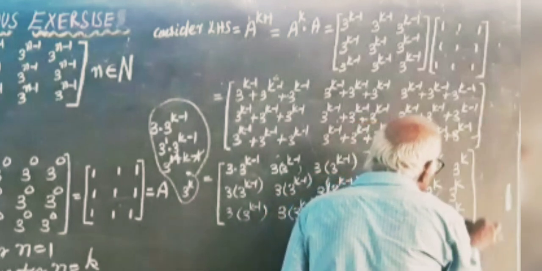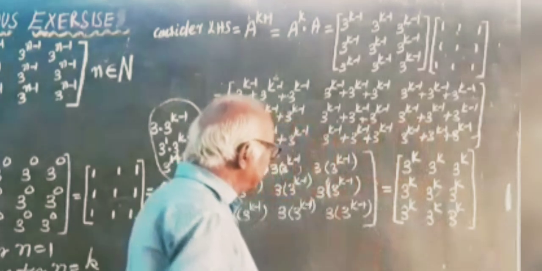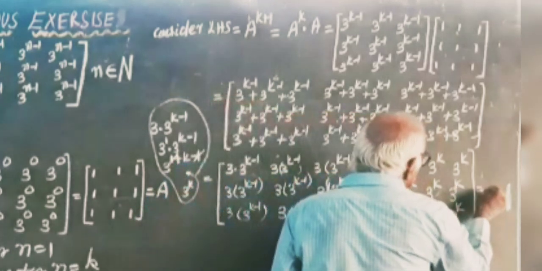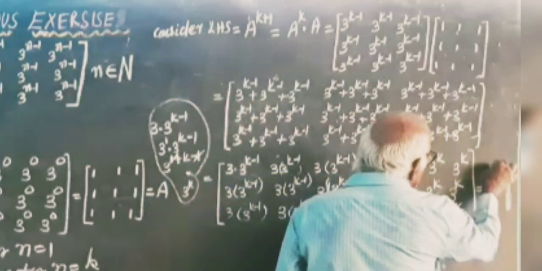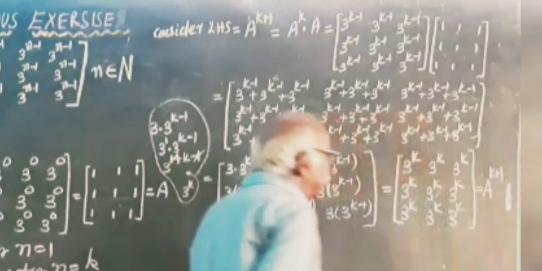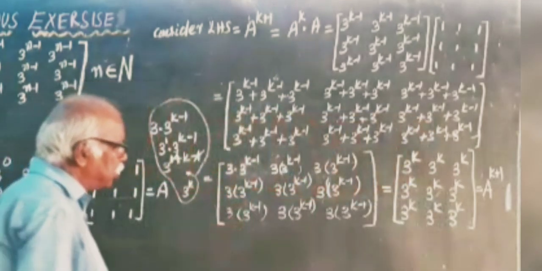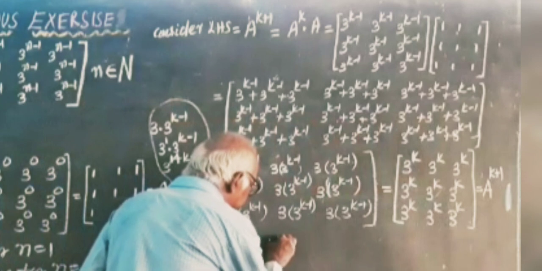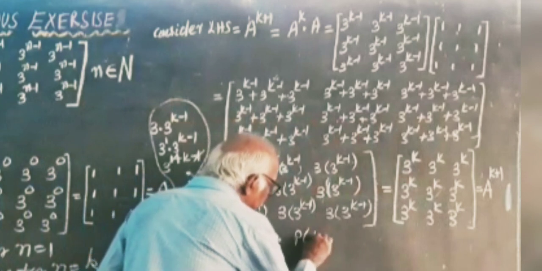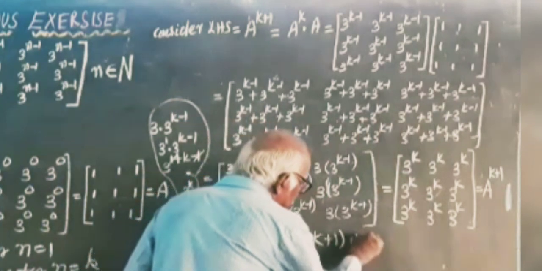This is equal to A power k plus 1. Therefore P of k plus 1 is true.